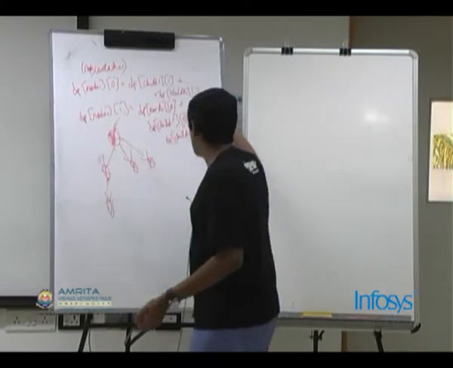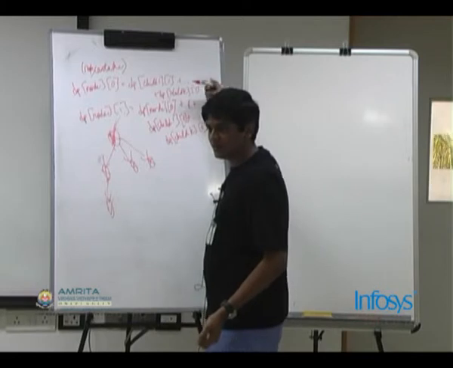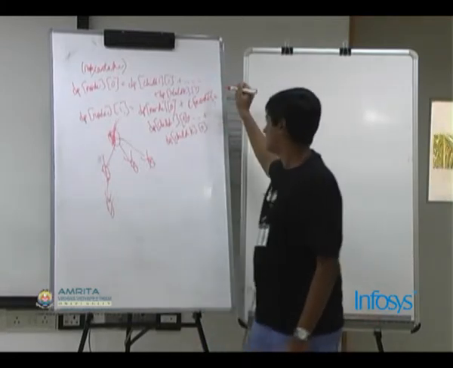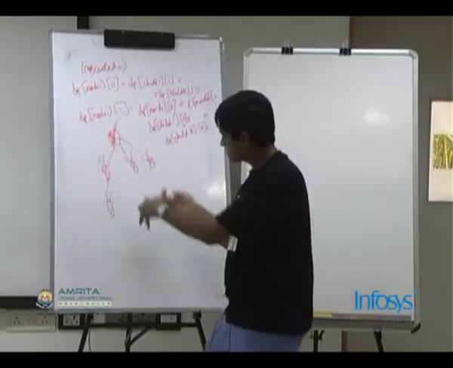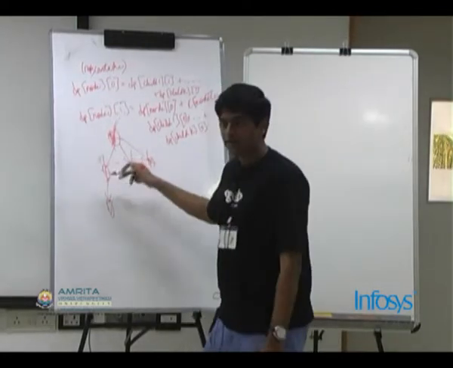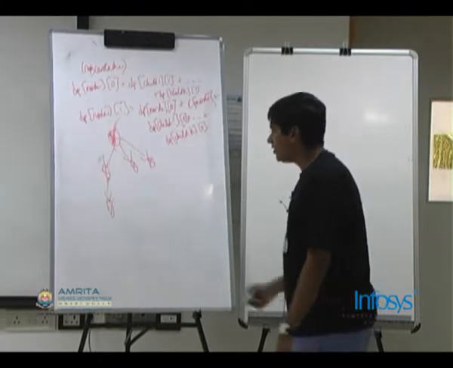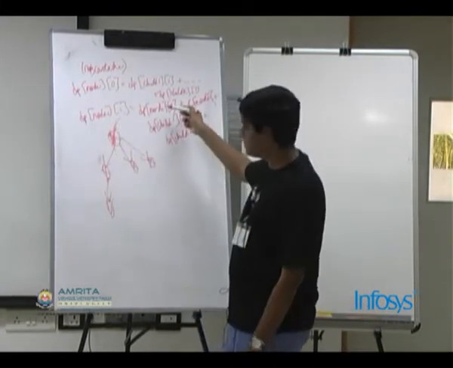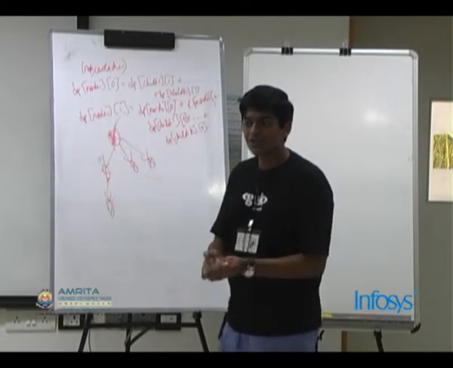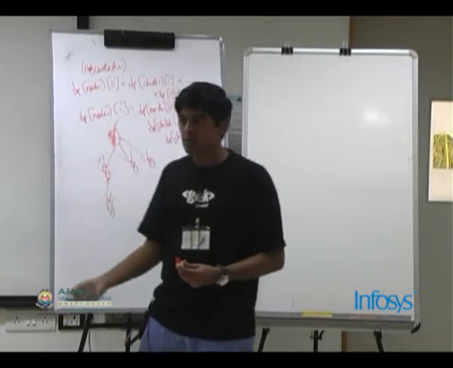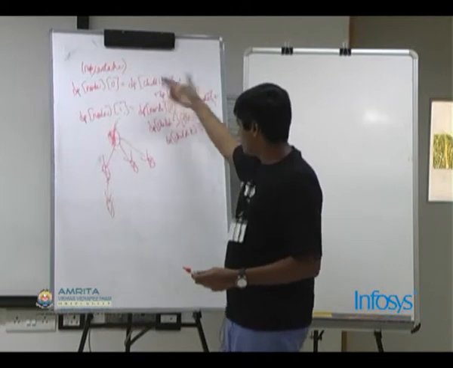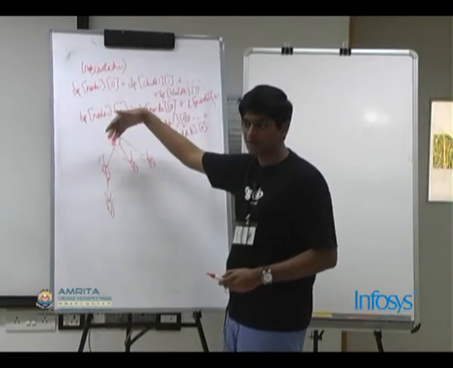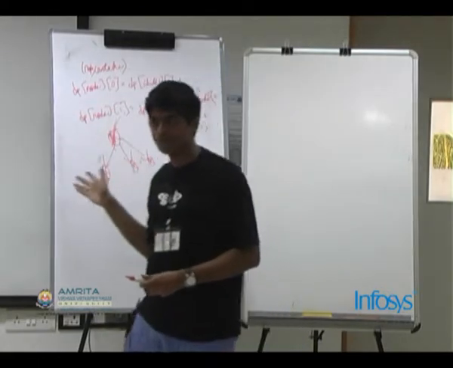Sorry, it's not a 1, it's the cost of the node. Plus, I need not take this node, in which case it reduces to dp of node of 0. Node of 0 denotes I cannot take this node. Or of course I can again call it to child 1 of 1 plus child 2 of 1, but assume you complete this first and then complete this, so this can be done.